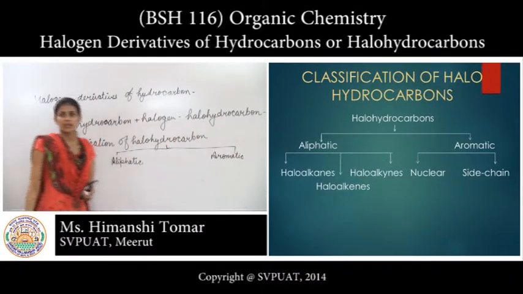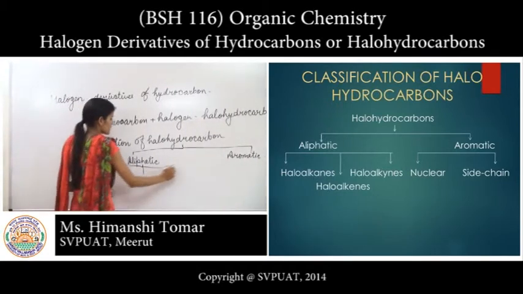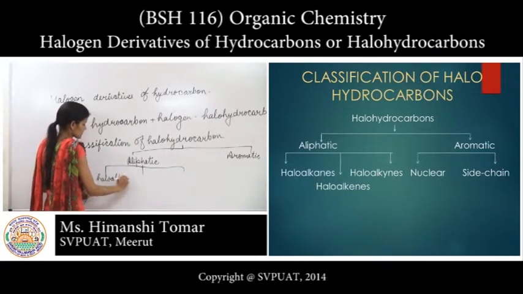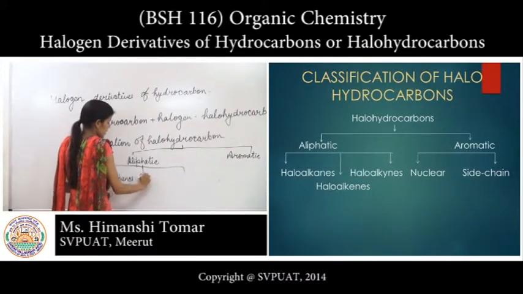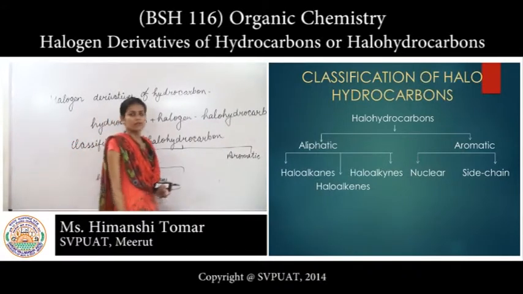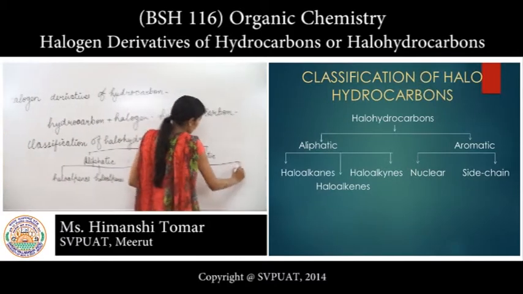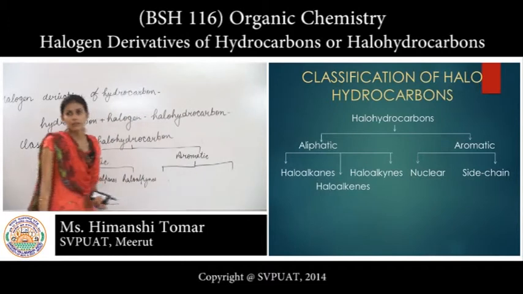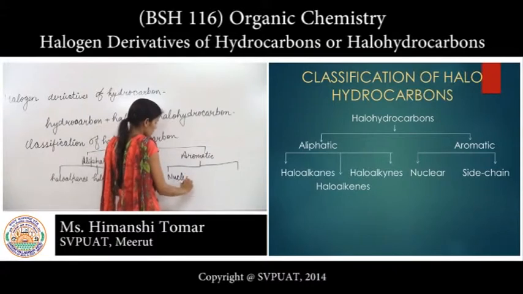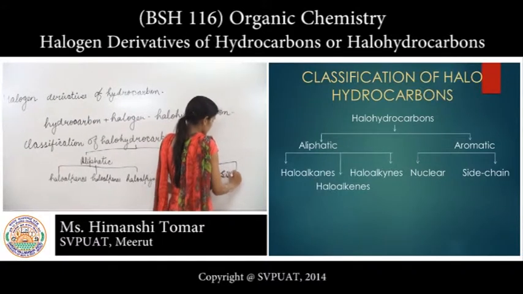In aliphatic, three types of halohydrocarbons are present. First one is haloalkanes. Second one is haloalkenes. And the third one is haloalkynes. And the second one is aromatic. There are two types of aromatic halohydrocarbons. Number one is nuclear. And number two is side chain aromatic halohydrocarbons.